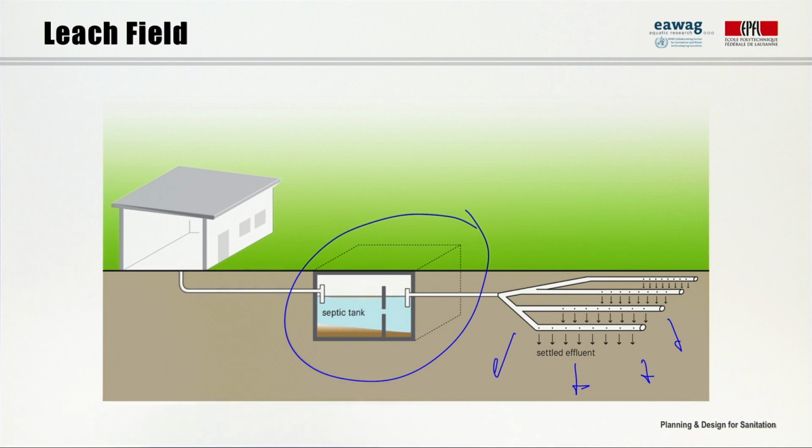The treatment takes place by soil microorganisms. To prevent contamination, a leach field should be located sufficiently away from a drinking water source. This technology is particularly appropriate for rural areas where the risk of oversaturating the soil is low and where there is sufficient space. Like for the soak pit, primary treatment of the effluent is crucial to prevent clogging.